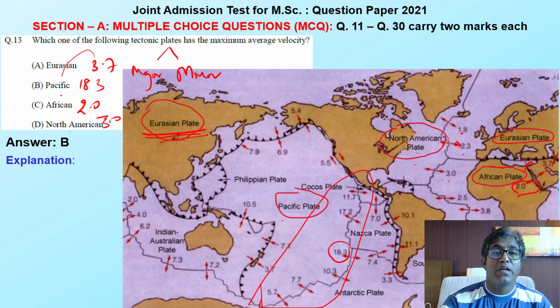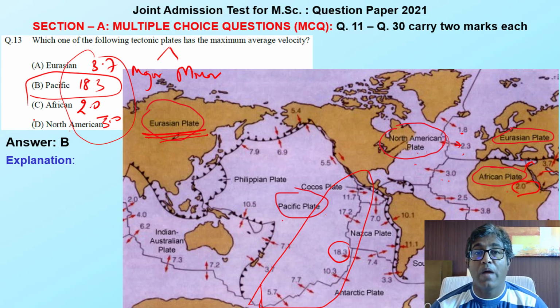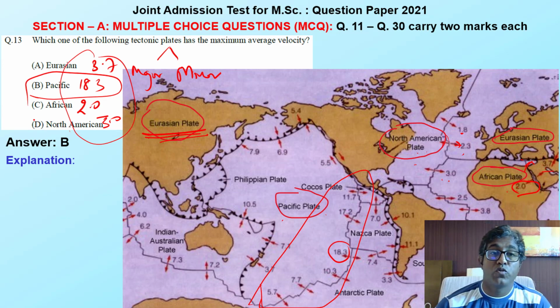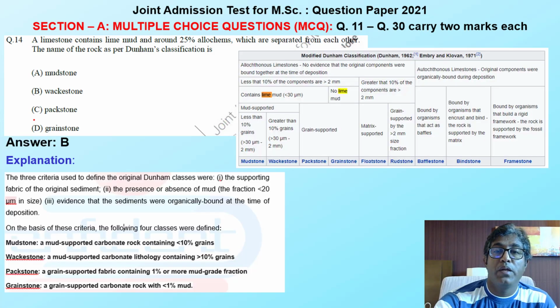So now you can easily identify which value has the maximum one. Pacific tectonic plate has the maximum average velocity. So my option should be B. Moving to the next question, here you simply should know what is Dunham classification.